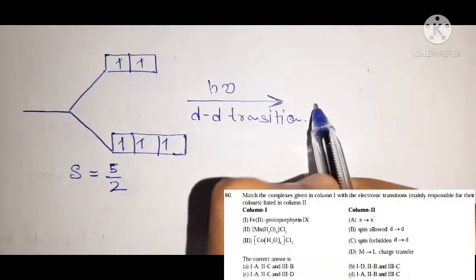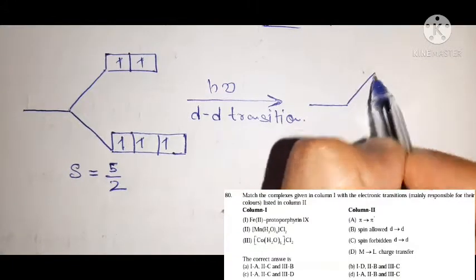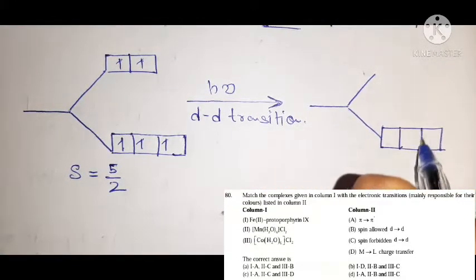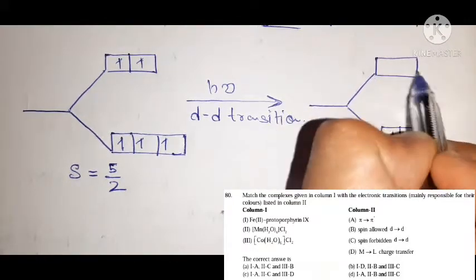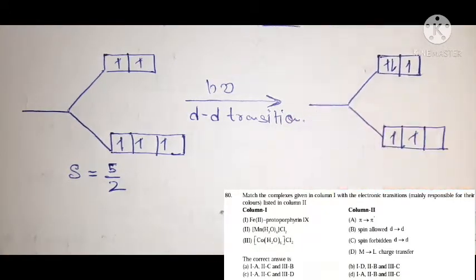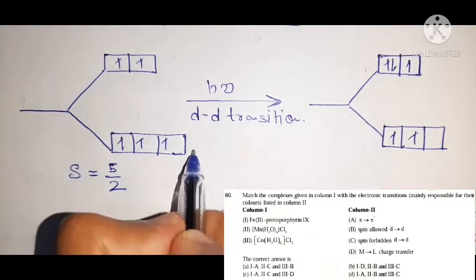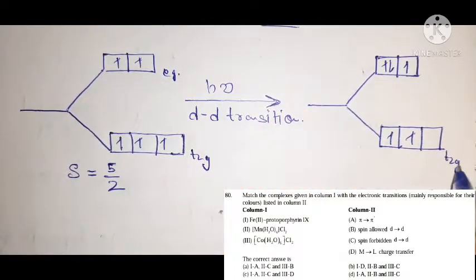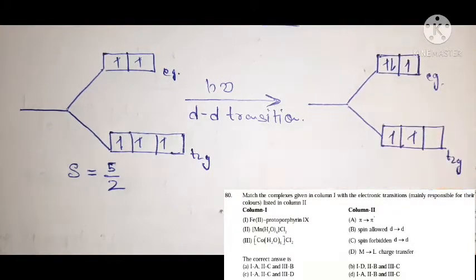That means a single electron transitions from lower t2g to higher eg. After the irradiation, in t2g orbitals 2 electrons are present and in eg orbitals 3 electrons are present, out of which one pair is paired electrons.